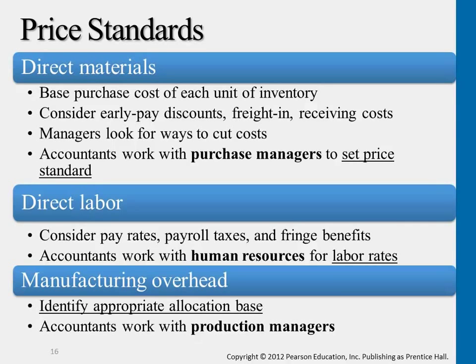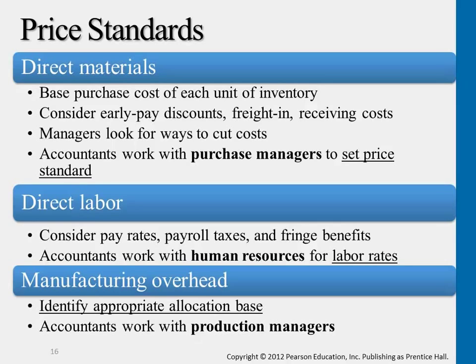Okay, so labor cost, the same idea. Accountants will need to work with the staff or the department head in the human resource department. Think about how many employees they potentially need to hire. What will be the salary contract that will be signed off? Manufacturing overhead: what are the certain machines that they need to get that actually work for multiple types of products? What will be the allocation base that they need to select in order to assign these costs?